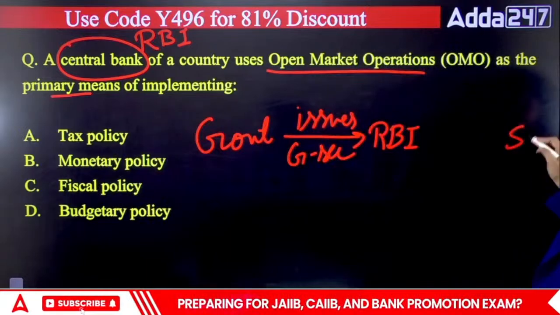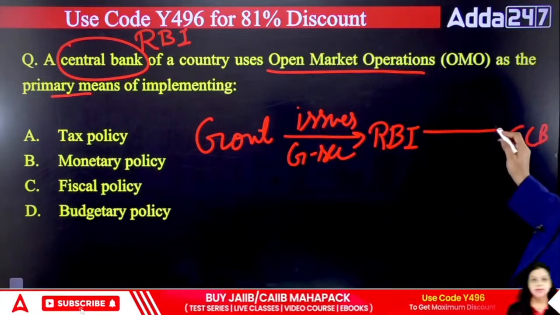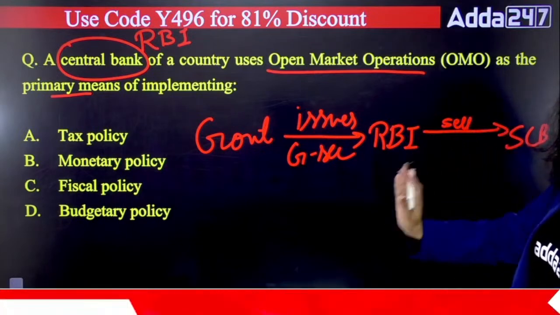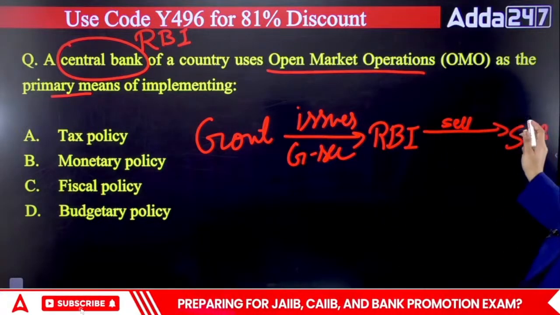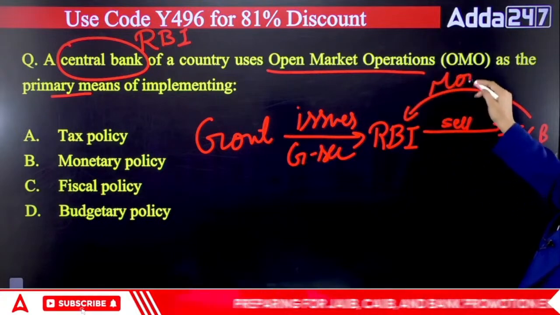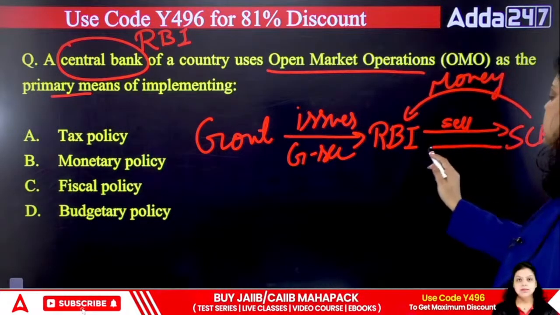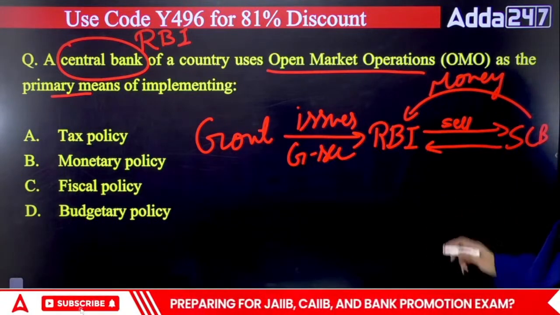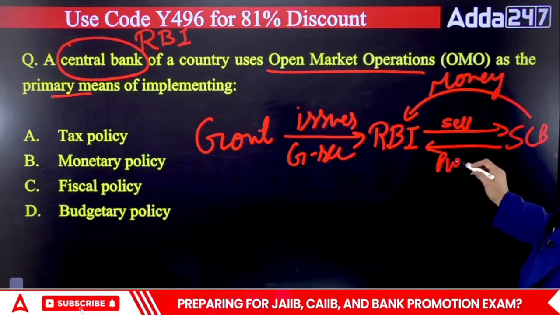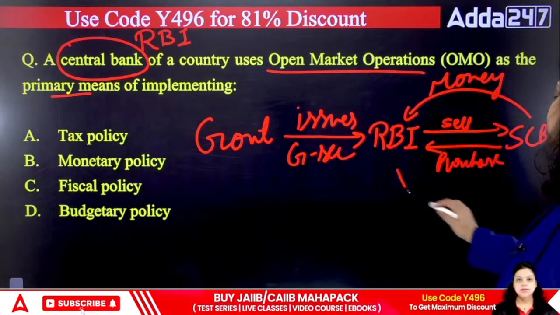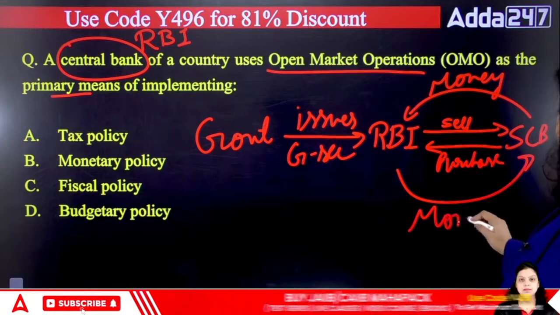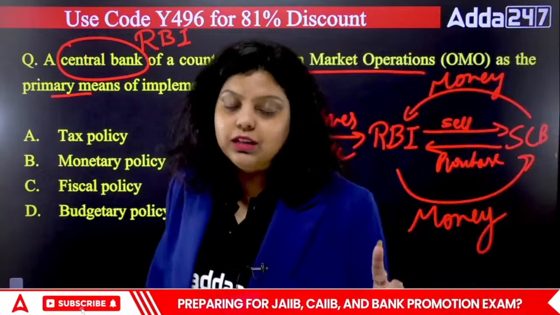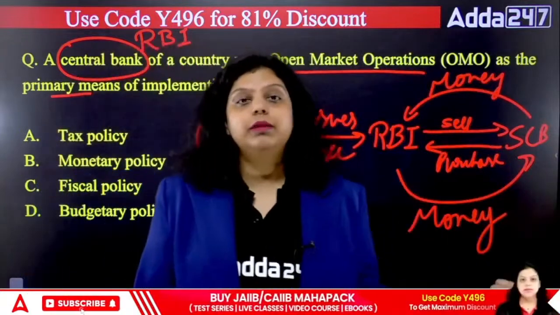And here the scheduled commercial banks will be there. When RBI sees that the banks have more money than what is required, then RBI will sell the securities to the scheduled commercial banks, and money will be taken by RBI. When the maturity period of these government securities has ended, the RBI will purchase the securities again and the money will be given to the scheduled commercial banks. It means, simply, to control the money supply with the scheduled commercial banks, RBI uses under open market operation the instrument of government securities.